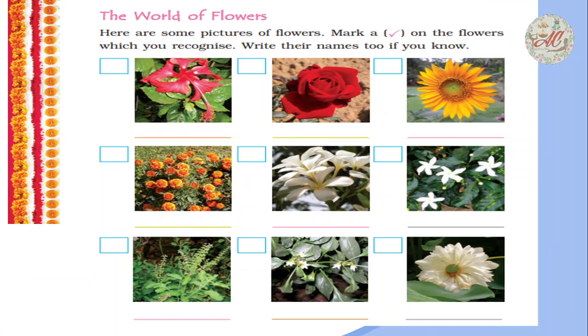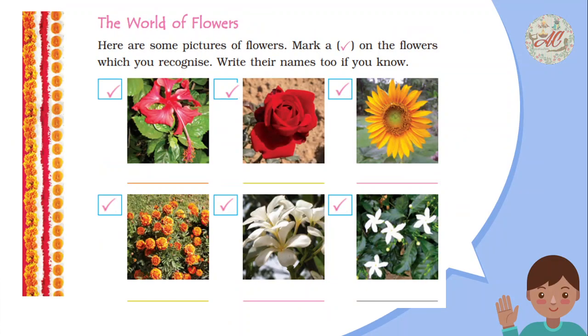Next is the world of flowers. Here are some pictures of flowers. Mark a tick on the flowers which you can recognize and also write the name of that flower. The first flower name is hibiscus.